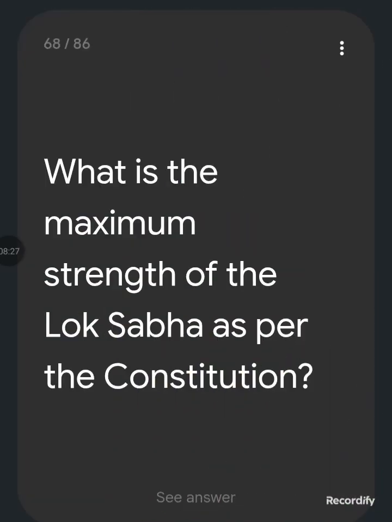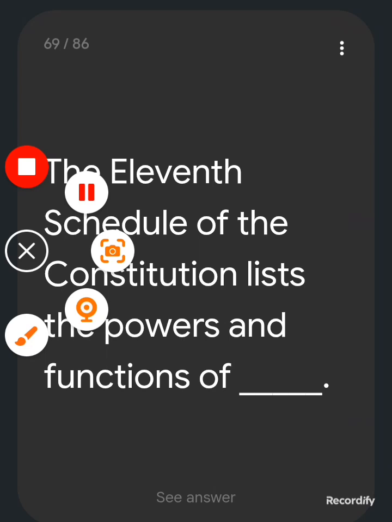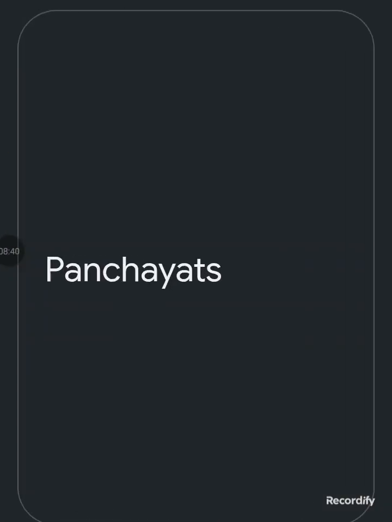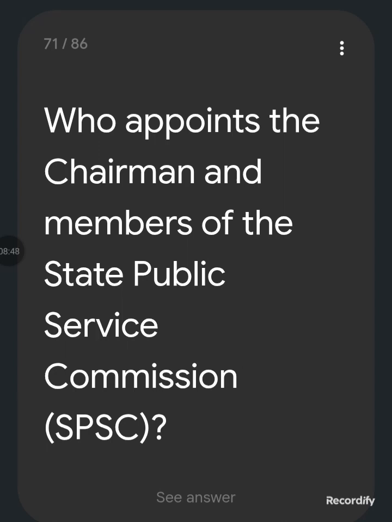What is the maximum strength of the Lok Sabha as per the Constitution? 552. The 11th schedule of the Constitution lists the powers and functions of Panchayats. The 12th schedule of the Constitution deals with the powers and responsibilities of municipalities. Who appoints the chairman and members of the State Public Service Commission?